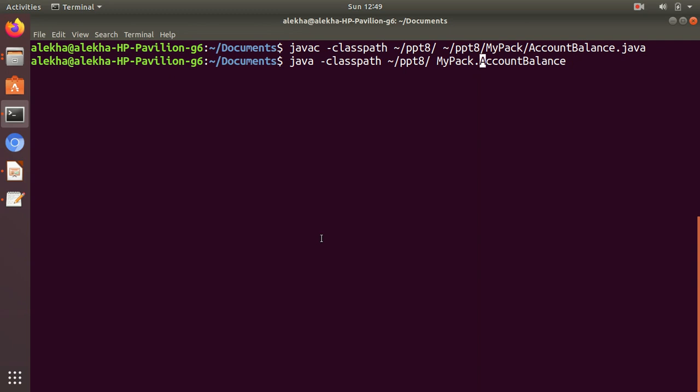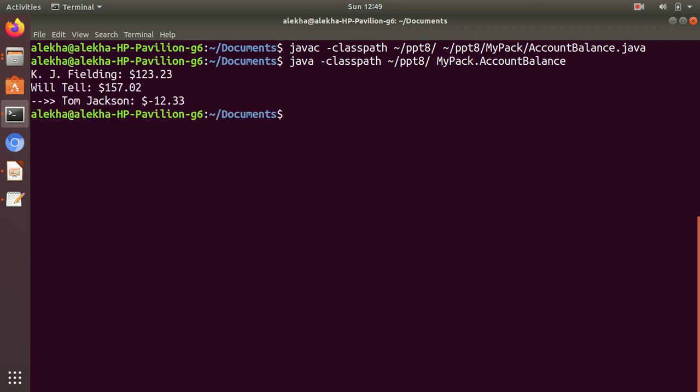I have given the class path under PPT8. There is a folder called mypack, so it will be able to locate the package mypack, and within that is this class. I want to execute this class, so it should work. We can see the output of the class. So this is how we can execute by mentioning the class path. Now Windows users can mention this folder.